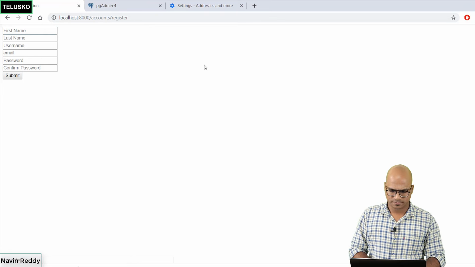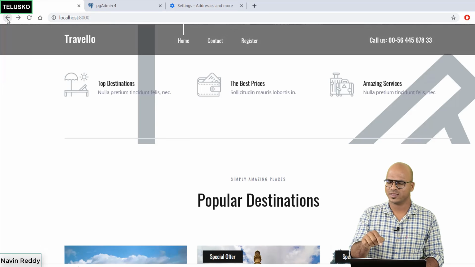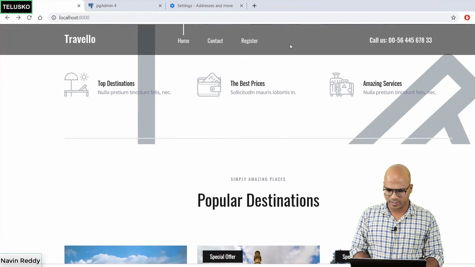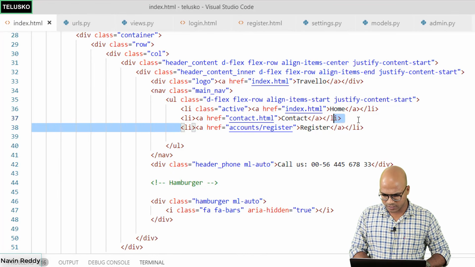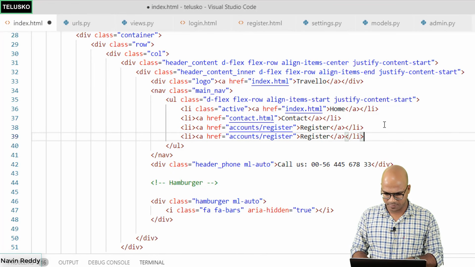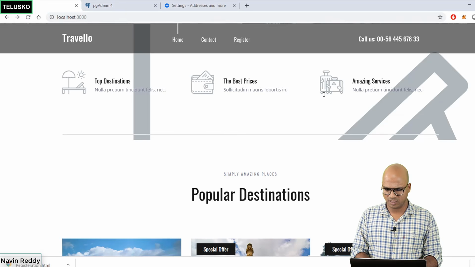Let's go back here. I will say register. But what if we already have a registration here? Okay, there is something we are missing. We also need a login there, right? How will you get login here? So let's go back to index.html, and we also need a login. So we'll say copy and paste, because we have already registered. This time I want to go for login, and this will be login. Save, go back, refresh, and now you can see we also got login there.